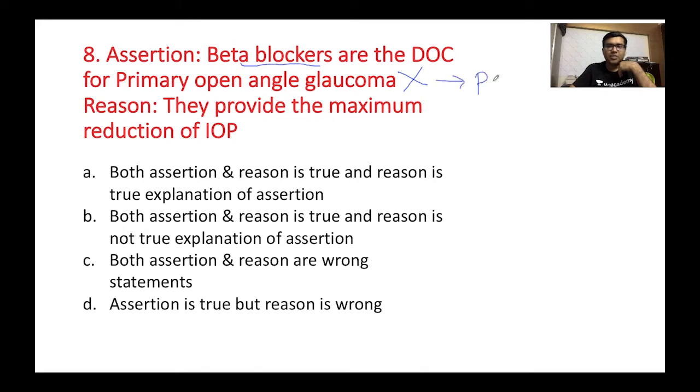So what is the drug of choice for primary open angle glaucoma? So it is PG analogs. Okay, so the PG analogs are the drug of choice for primary open angle glaucoma. They provide the maximum reduction of IOP. This is also wrong. So the PG analogs basically give the maximum reduction of intraocular pressure. Okay, so the assertion is wrong as well as the reason is wrong. So the answer here is C.